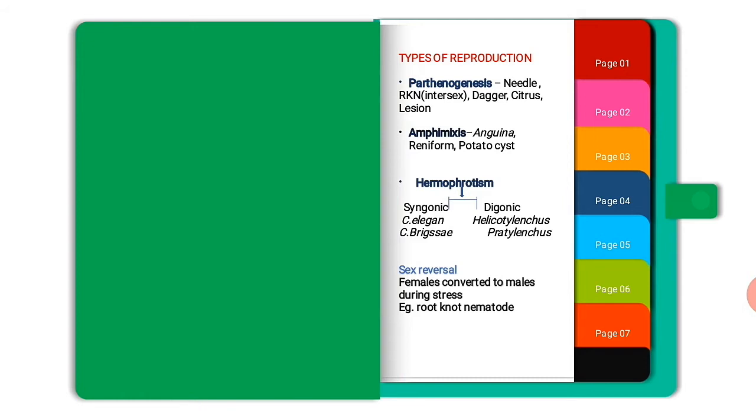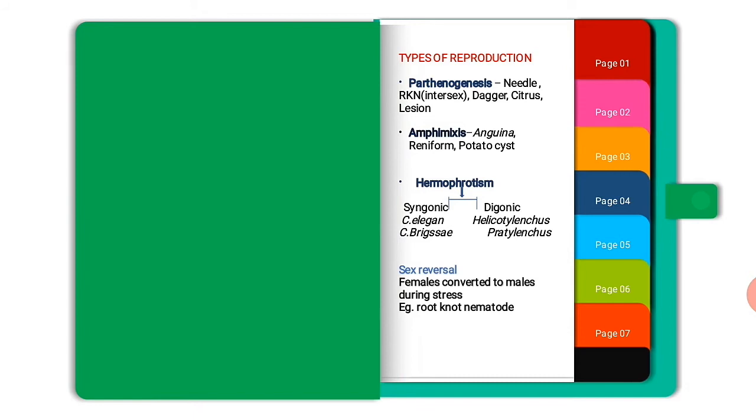And next one is sex reversal. Most important question, friends. Here, the females convert to males only under stress condition. Example, root knot nematode Meloidogyne. And I have to say one thing: the score you get in nematology depends fully upon how many times you revise, because nematology is a fully memorizing part.